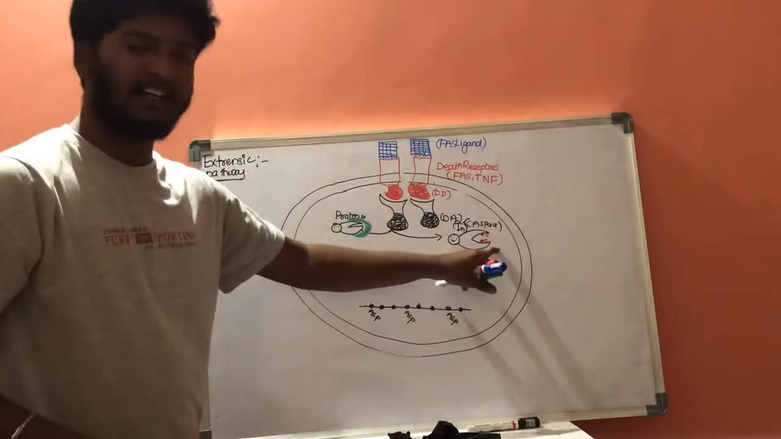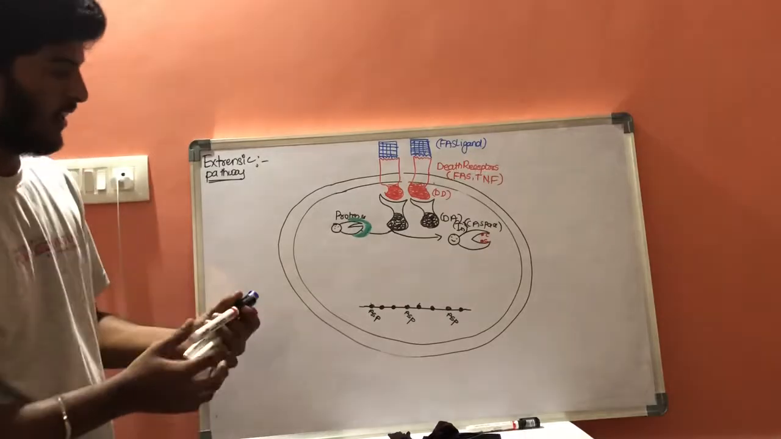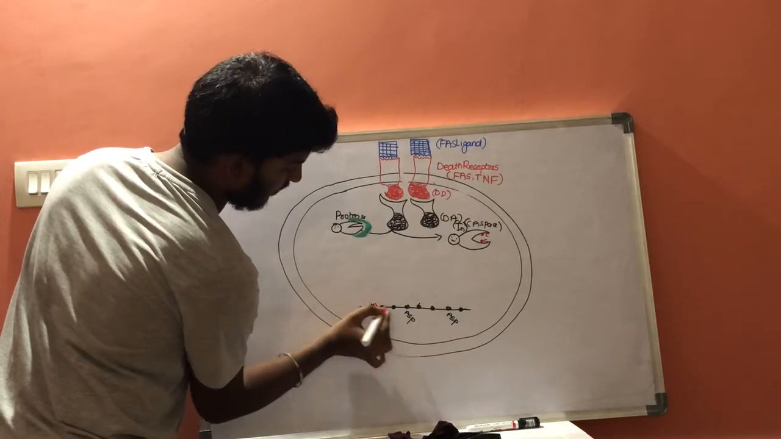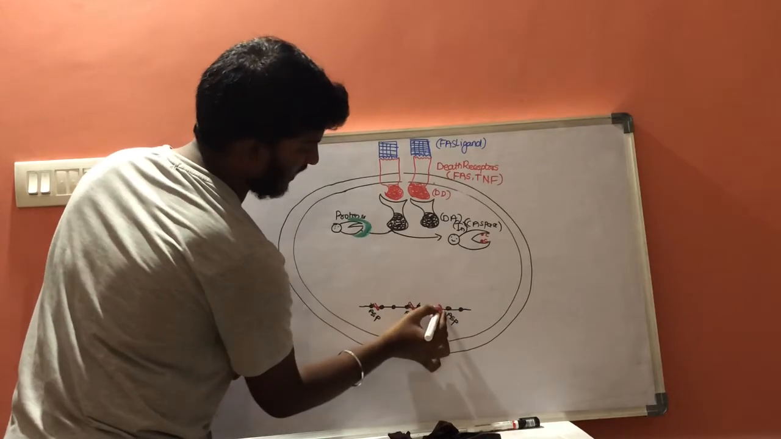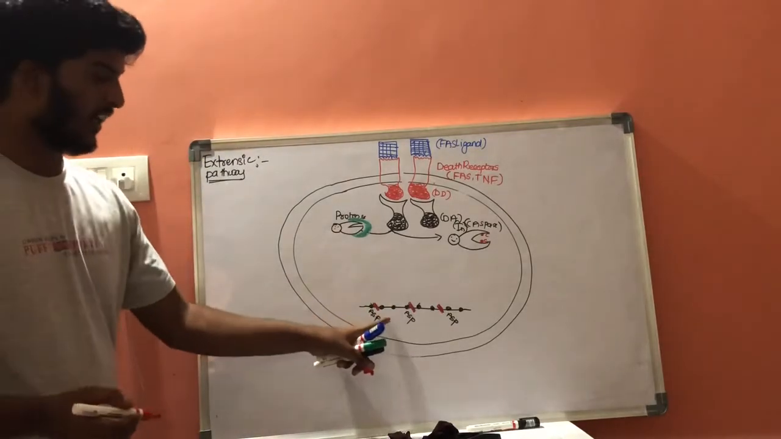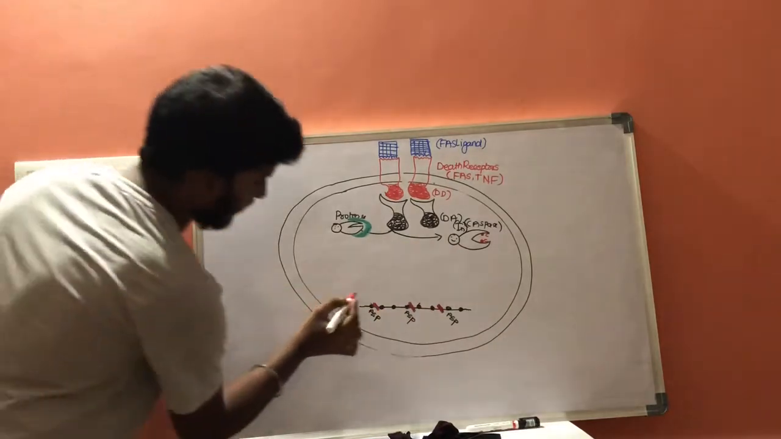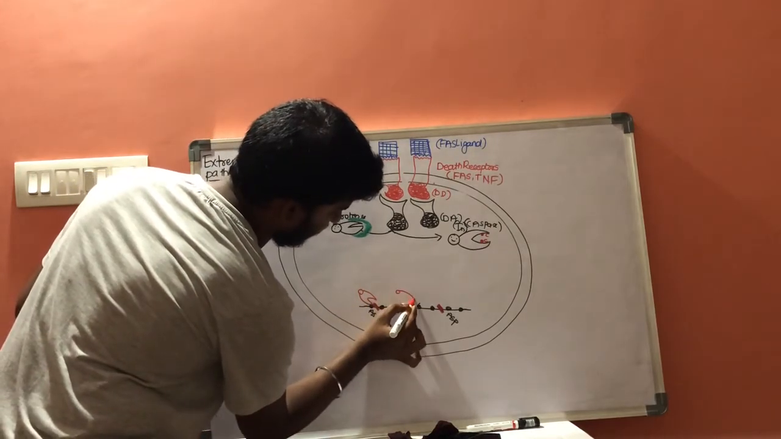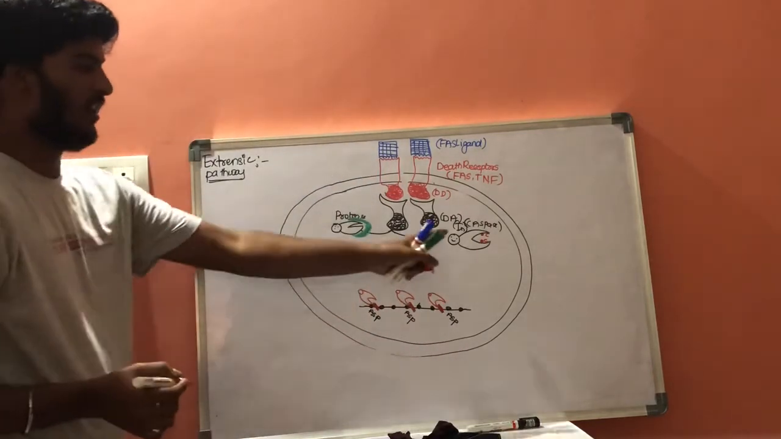Now, this caspase contains cysteine in it. It will act only at the site of aspartate. They will cut at the edges of only aspartate. This is one function of caspase. This is the action of the initiator caspase.